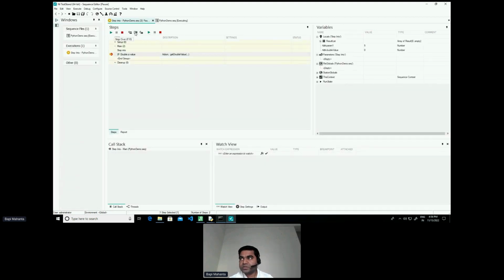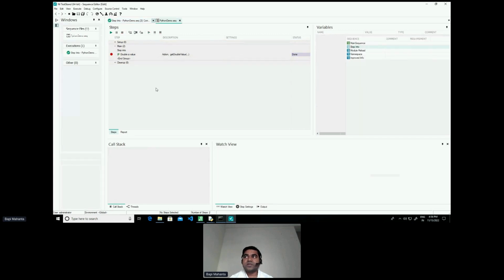When I run, I see that the return value from the function is 7. So I know that something is not working properly. This would be a very simple case, but usually you might not get the desired output and then you might wonder what went wrong. Before step into was possible, what one would have to do is open up the Python file and go to that function and figure out what the problem is.